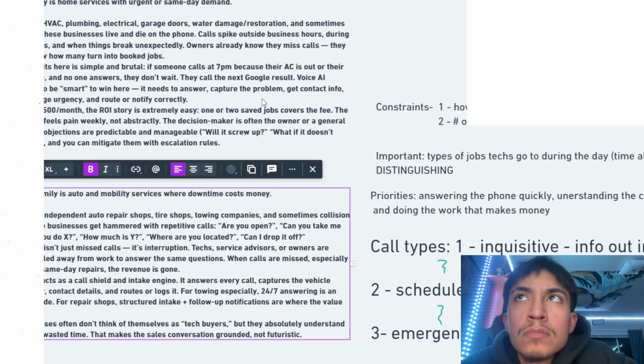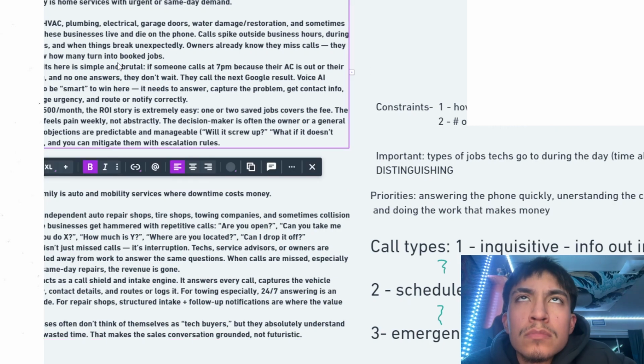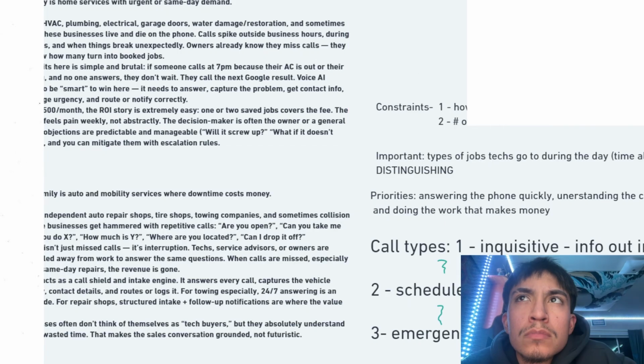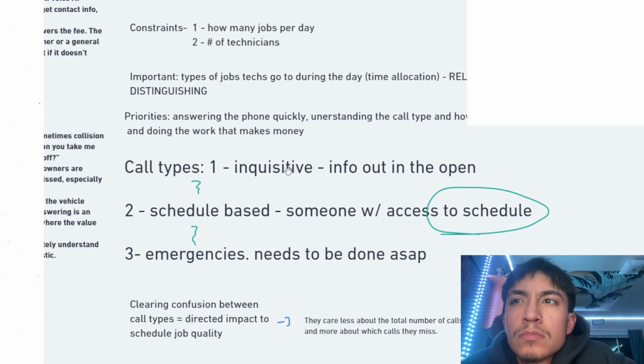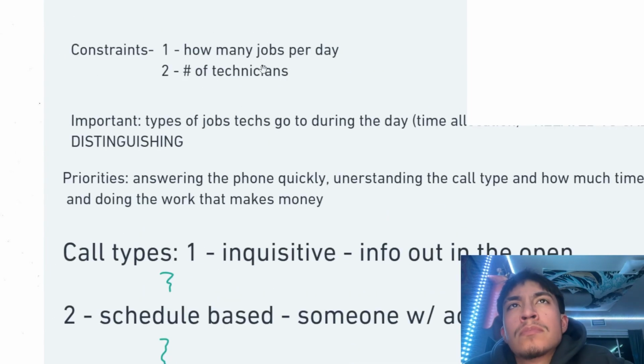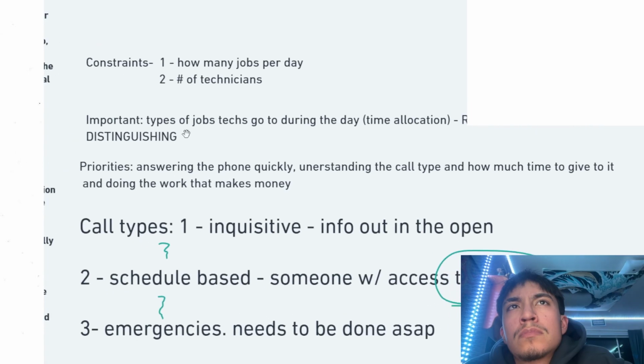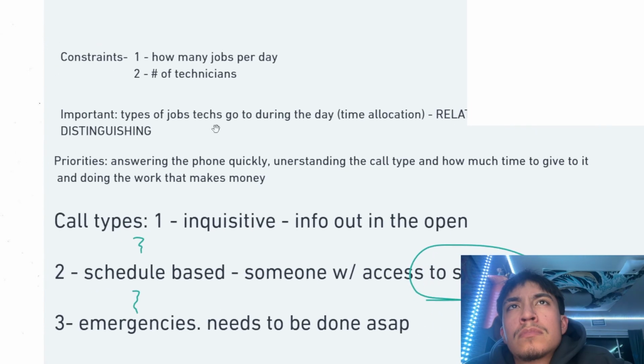And so what we did is we chose to take a quick little deep dive and understand more about what makes this tick. What is somebody in HVAC, plumbing, whatever, all these different industries inside of home services, what matters to them? We pulled some constraints that relate to them, which is how many jobs they have per day. That's an active constraint because they're limited by it, and they're limited by the number of technicians that are doing these jobs.